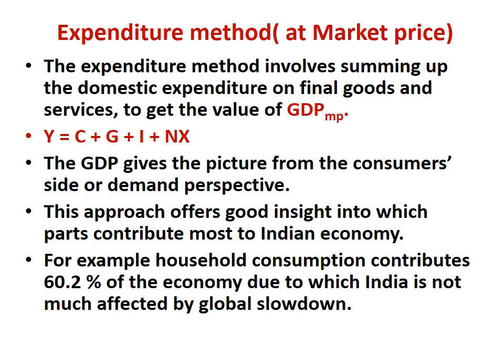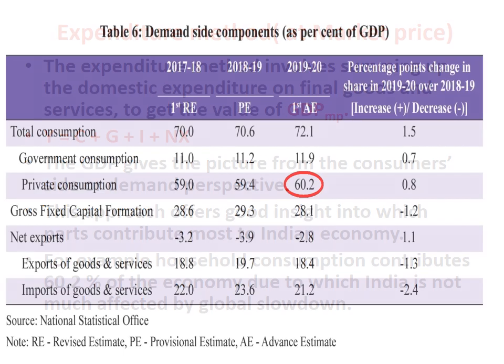Our economy was also hit, and our GDP growth rate came down to 3.1%, but it was not negative like in most of the developed countries at that time. That is why our economy is self-reliant. We rely on our own household consumption. That is why we were not affected.